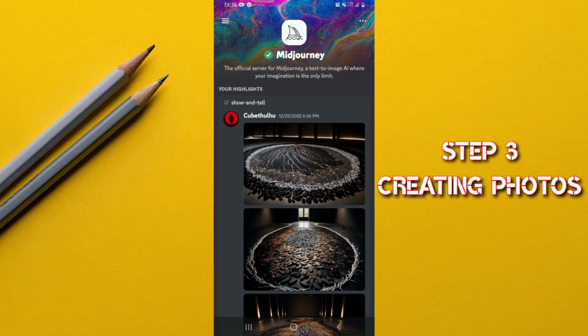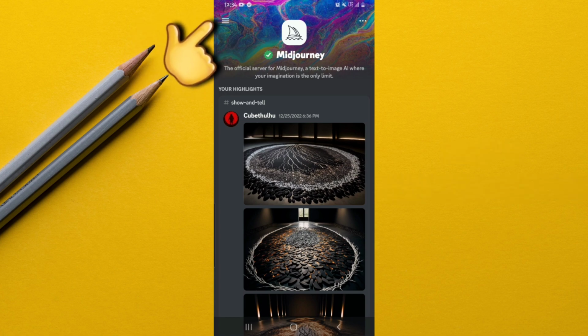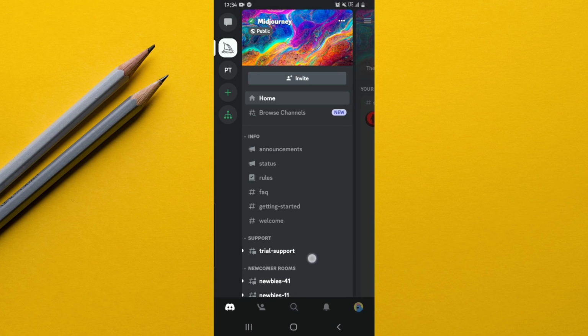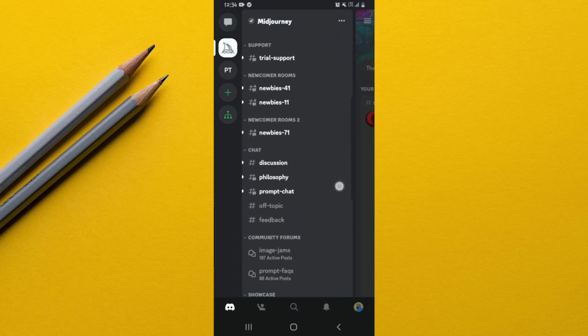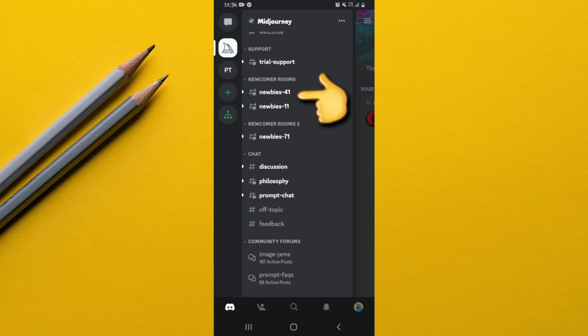Simply go to this options option right here. It's in the top left corner. You tap on it, and then you scroll down until you see the newcomer rooms. There is newbies 41, newbies 11, and newbies 71. You can join one of your choice. I'm going to select newbies 41. So you tap on it right here.